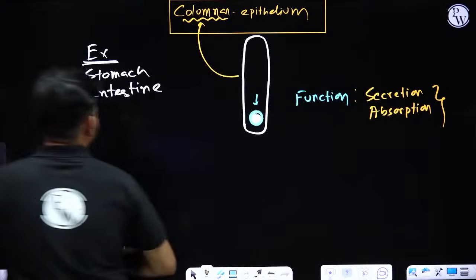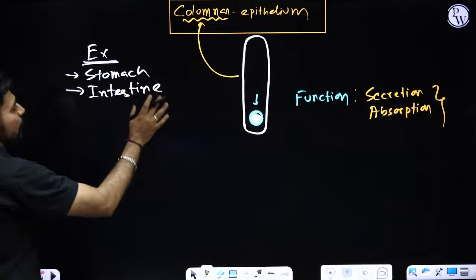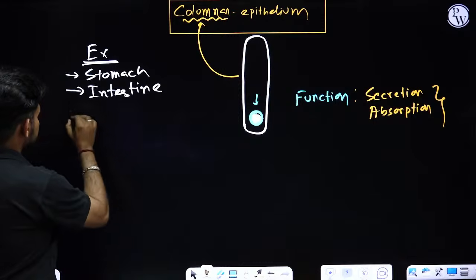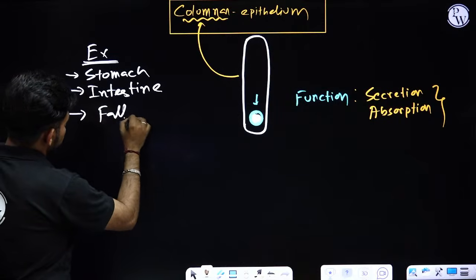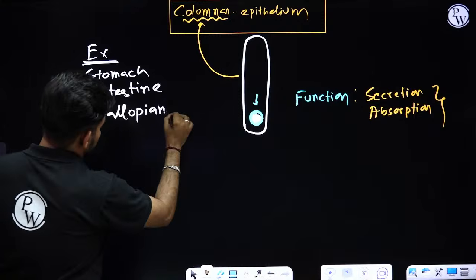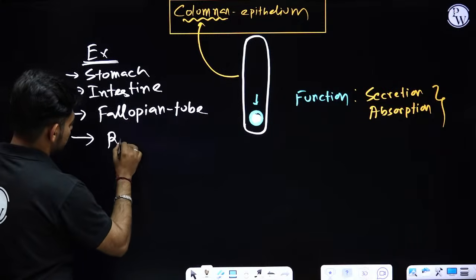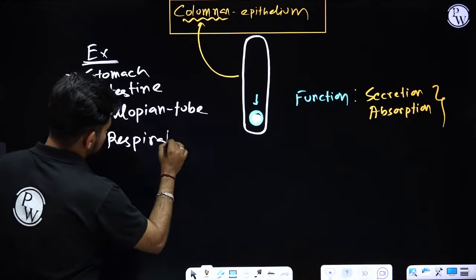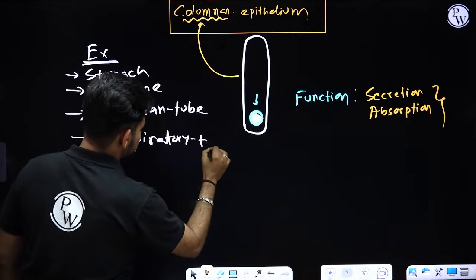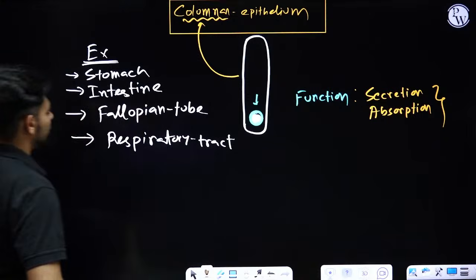Okay, so columnar epithelial cells can be found inside the stomach, inside the intestine, inside our fallopian tube, inside the respiratory tract, right?